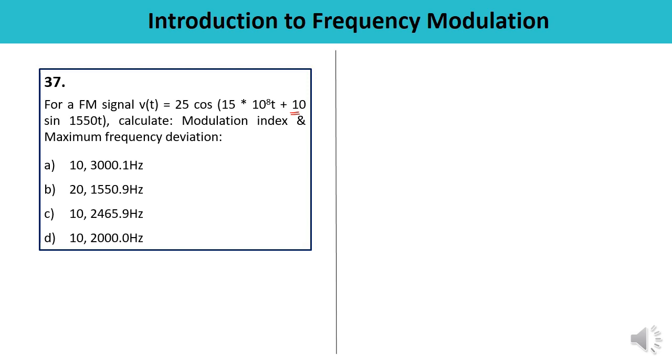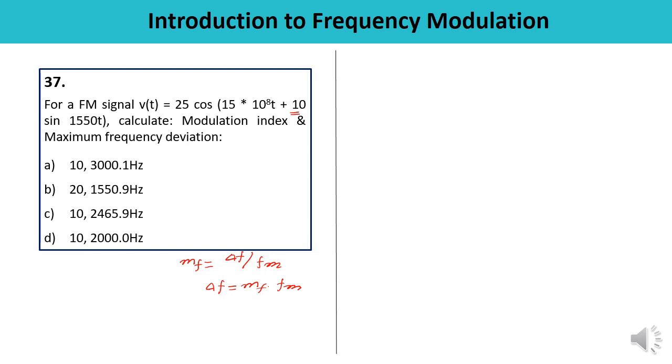You know modulation index, that is what? Delta F upon FM. So from here you can calculate delta F, which is mf into fm, modulation index into this particular term. fm you can calculate from this particular equation. What is the value of fm? Omega m you know. So from there you can calculate fm.